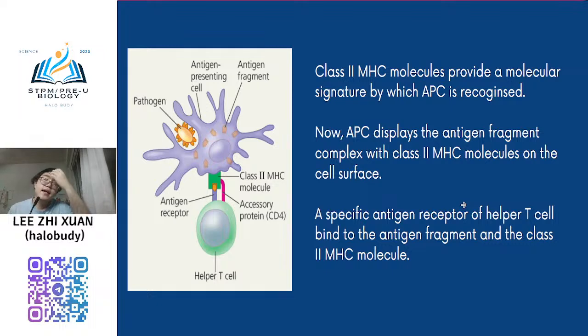Next, the class 2 molecule provides a molecular signal which your APC recognizes. APC will display the antigen fragment complexed with the class 2 MHC molecule on the cell surface. So now your APC displays all the antigen fragment complexes with class 2 MHC. Your helper T cell contains the receptor, the T cell receptor, that is why I need to say antigen T cell receptor.